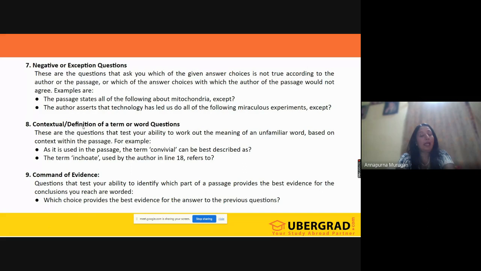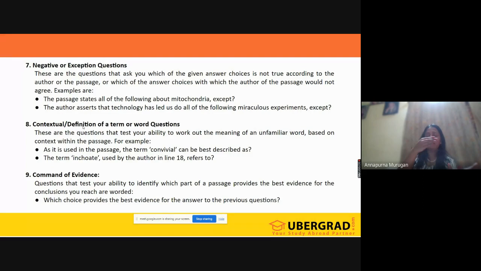Negative or exception questions are very simple questions; you need to take out the except. For example, the passage states all of the following about mitochondria except. That means you are trying to pick out something which is not mentioned in the options. Why it becomes complicated is that we read the passage states all of the following about mitochondria, oversee the except, and pick up a statement which is stated, which will be wrong.